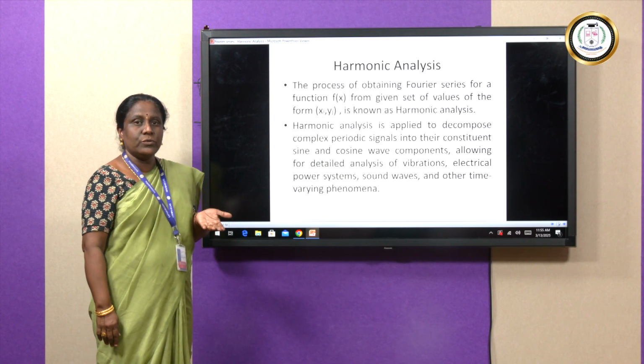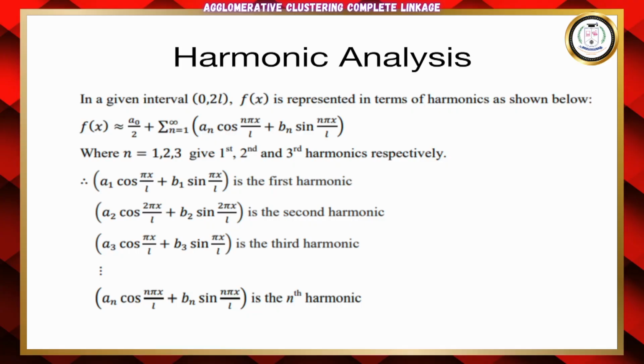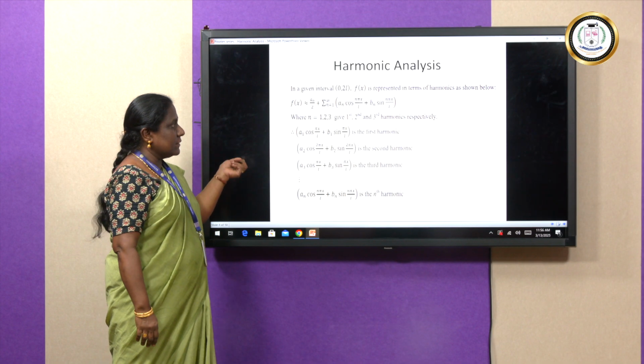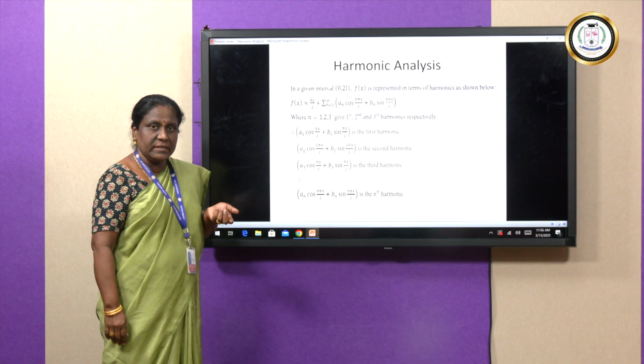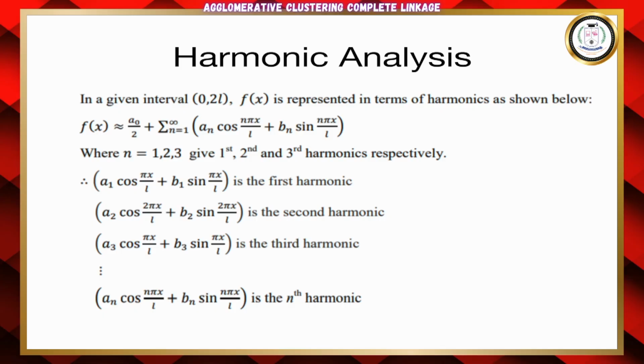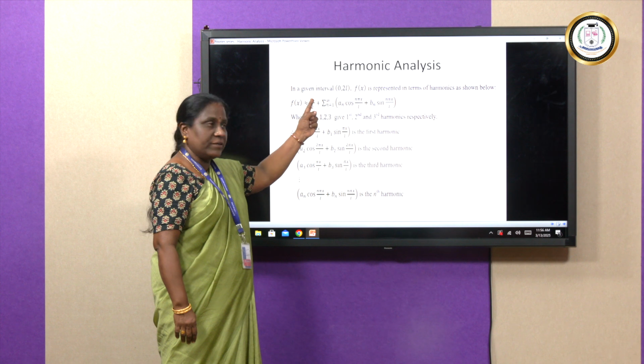Now, we will see how to apply harmonic analysis when a function is given. So, now we will consider a function f of x which is periodic in nature, in the given interval. We will take a general interval 0 to 2l. So, if it is defined like this, then it is possible for us to expand the function as a Fourier series which is given by f of x equal to a0 by 2 plus summation of an cos(n pi x by l) plus bn sin(n pi x by l). Here n takes a value from 1 to infinity.